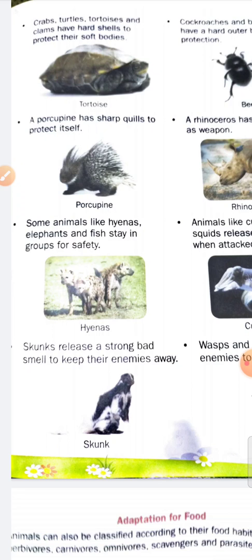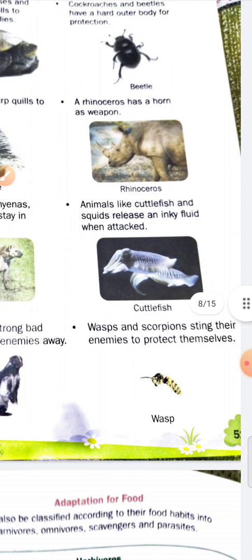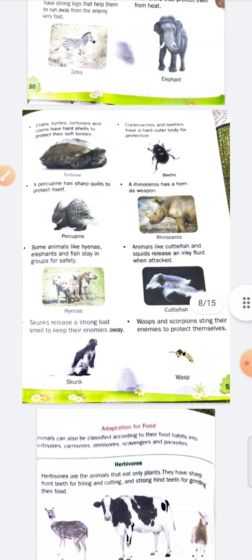For safety. Animals like cuttlefish and squids release an inky fluid when attacked, and skunks release a strong bad smell to keep their enemies away. Wasps and scorpions sting their enemies to protect themselves.